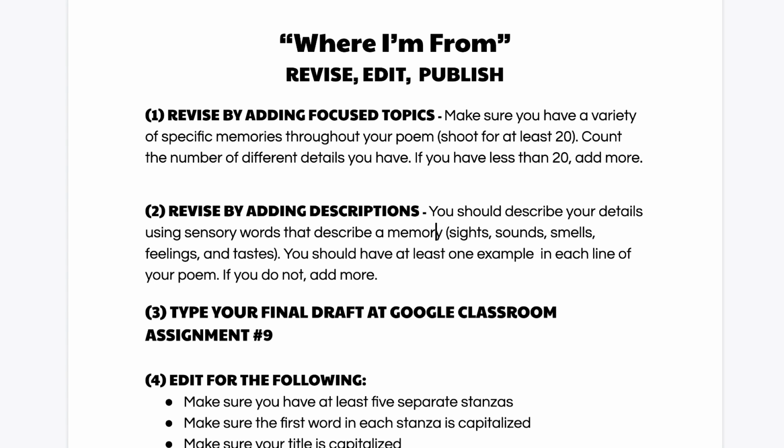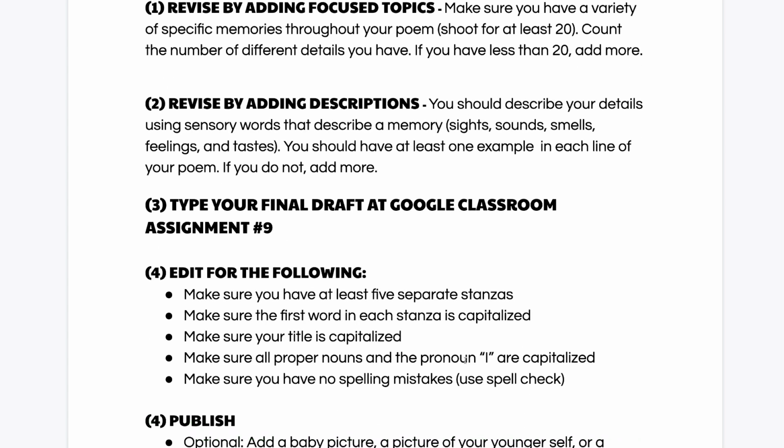All right. If you have successfully made sure you have 20 topics that each have descriptions, you are ready to go to Google Classroom, assignment number 9, and open up the Google Doc I share with you for your final draft. When you open that up, it's just going to be a blank Google Doc. You will see a rubric there so you can see how I'm going to be scoring your writing so that as you write, you can make sure that you're meeting the different criteria I'm going to be looking for.